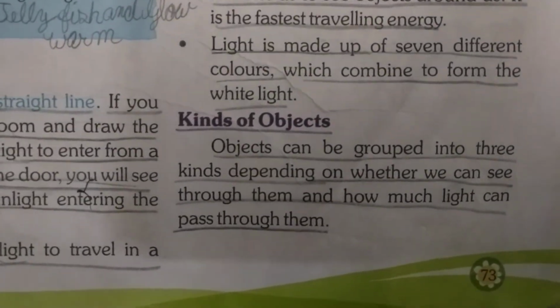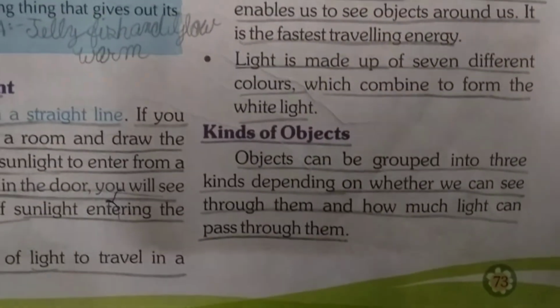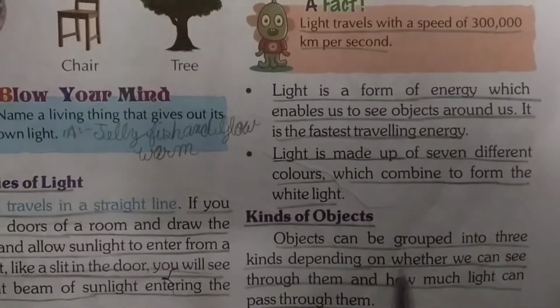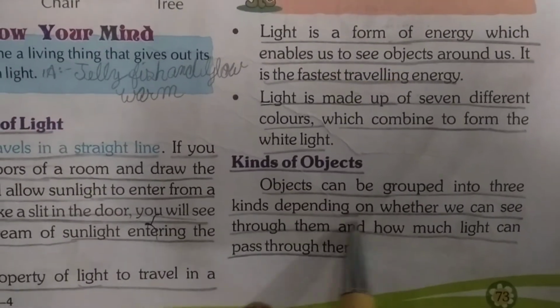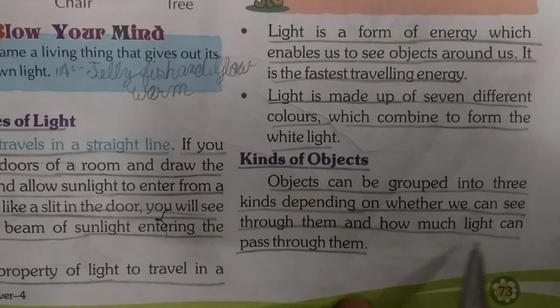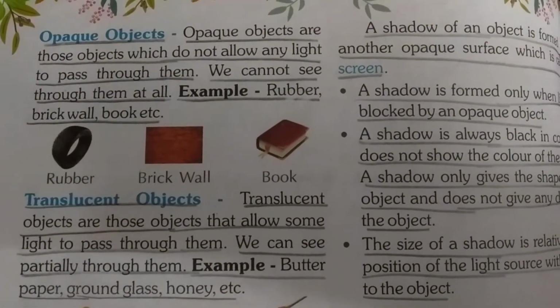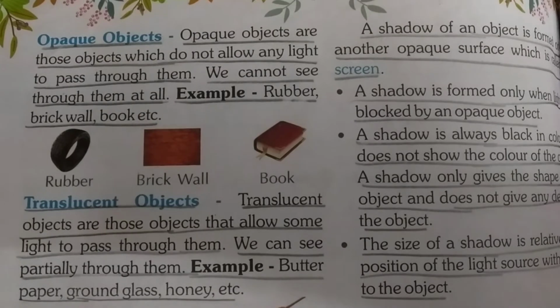Kinds of objects. First revise for 5 minutes. After we do kinds of objects. Objects can be grouped into 3 kinds depending on whether we can see through them and how much light can pass through them. There are 3 types of objects, students: opaque objects, translucent objects, transparent objects.